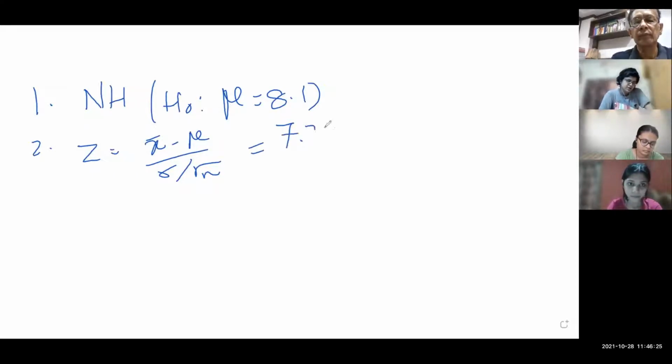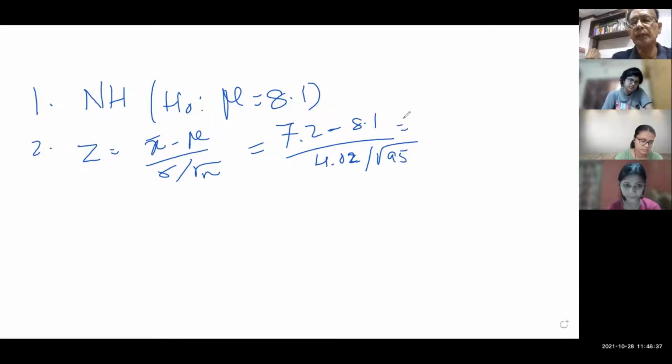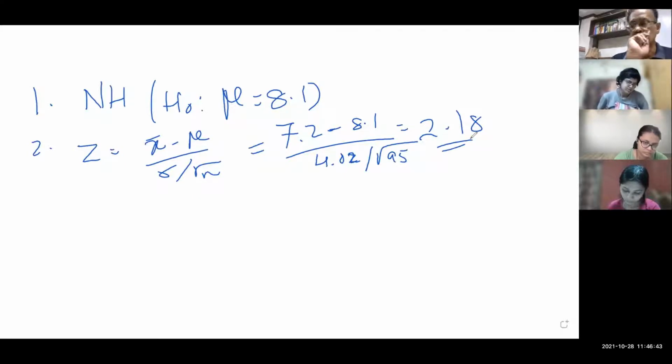The value is 7.2 minus 8.1, divided by 4.02, divided by root over 95. Anybody can help? What is the value? Sir, 2.18, 2.189. Minus 2.18. Is the test written at 1% or 5%?